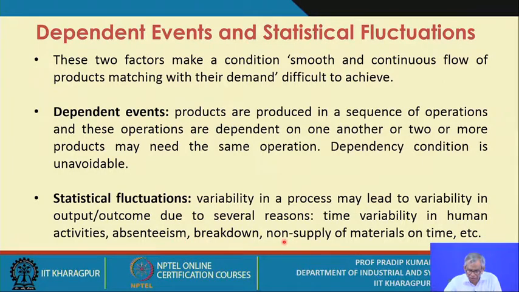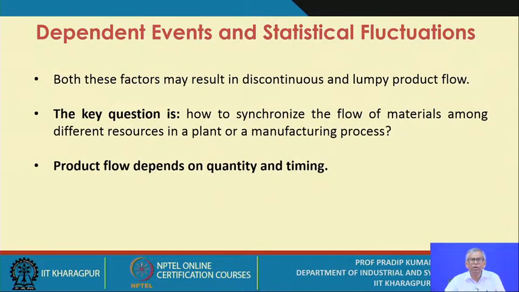Absenteeism, breakdown, non-supply of materials on time, etc. These are the factors that create variability in output or outcome. You can identify several such factors when you study a particular system. When you start collecting data, obviously you will come to know in a specific situation what the specific factors are that affect the variability in the system's output.